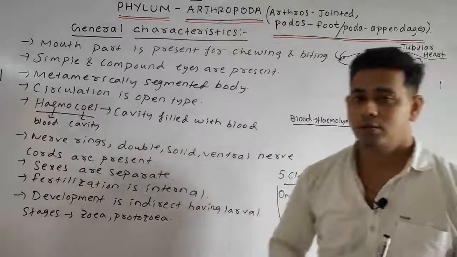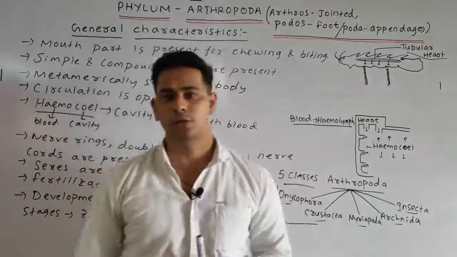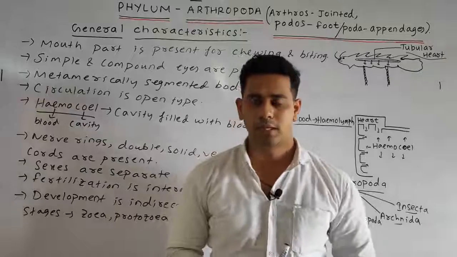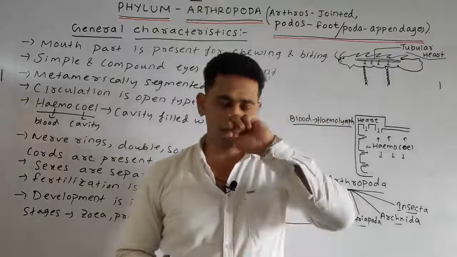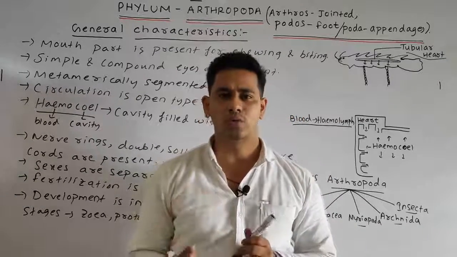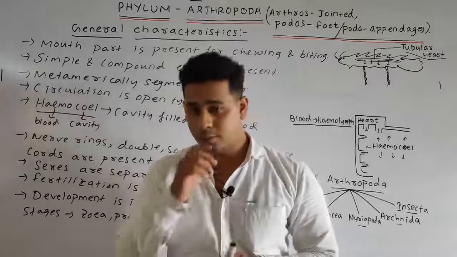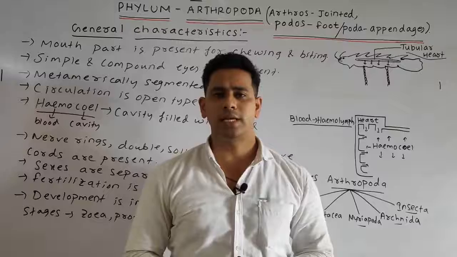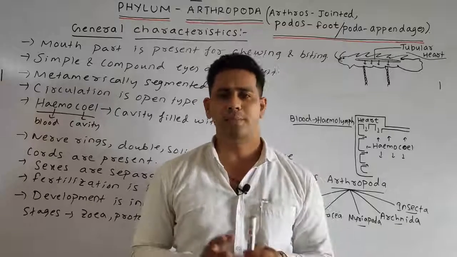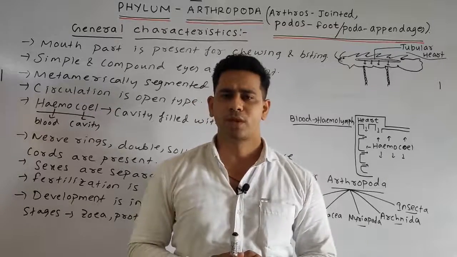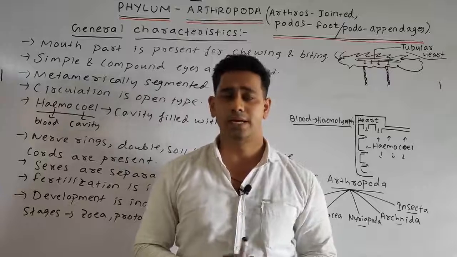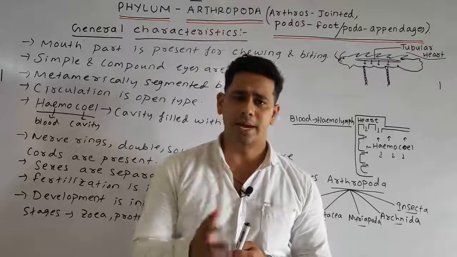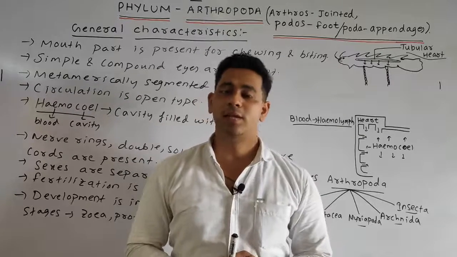So students, today we discussed one of our important phyla, that is arthropoda. Arthro means jointed, poda means foot or appendages. The animals having jointed appendages belong to the arthropoda. We discussed that it is triploblastic, bilaterally symmetrical.